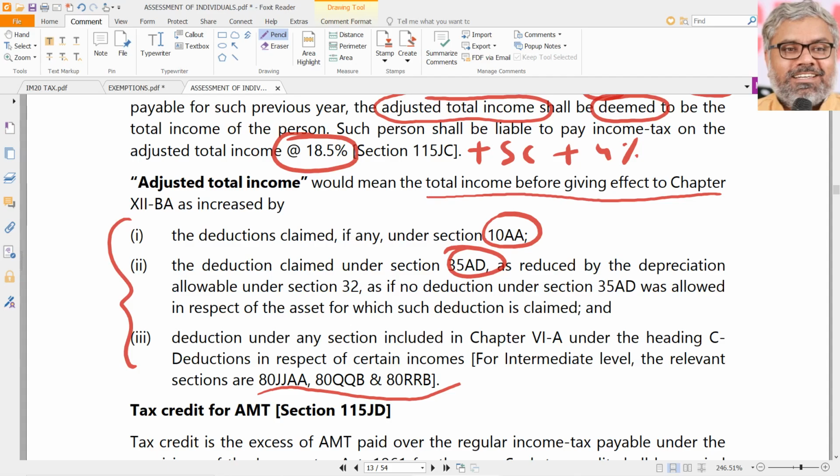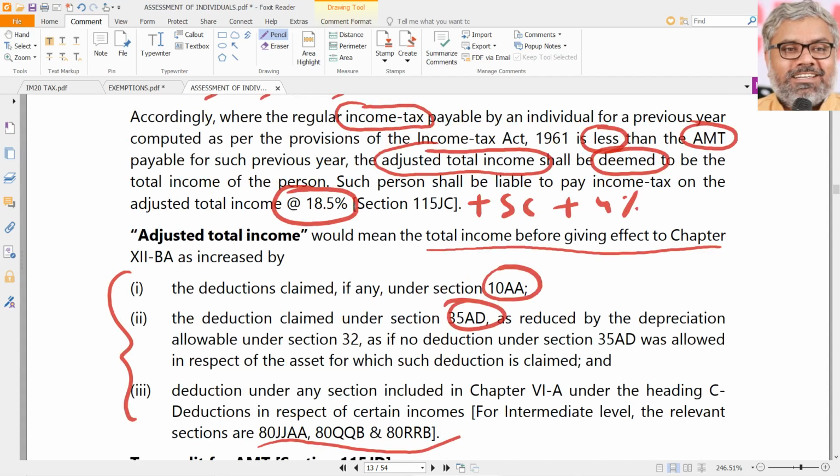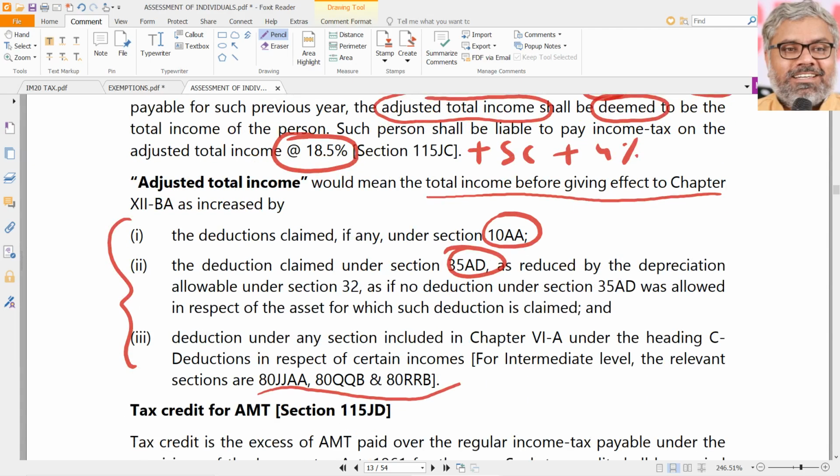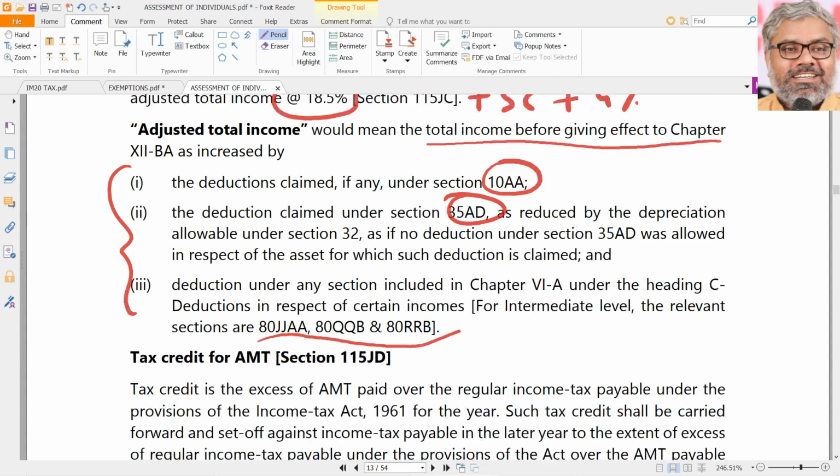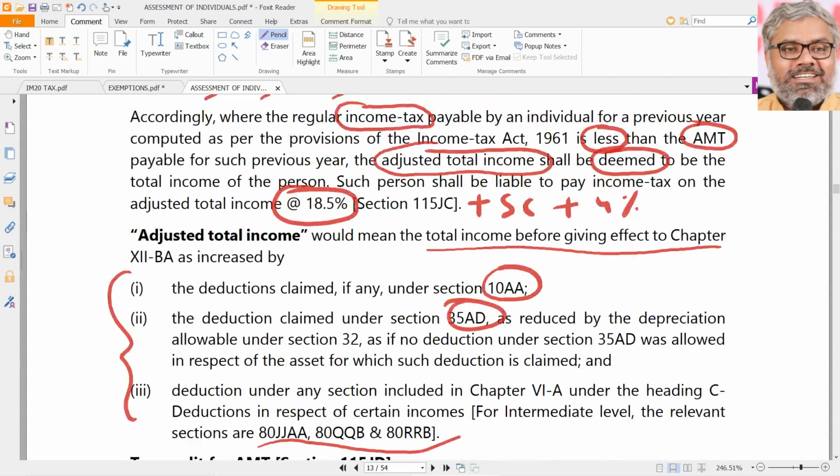That is what is adjusted total income, on which how much AMT is payable? 18.5% AMT is payable, plus surcharge plus cess is always there. Surcharge, if applicable, will also be required to be paid. But the point to be noted here is, if AMT becomes applicable, if the tax liability under normal computations is anyway less than AMT, automatically the adjusted total income is deemed to be the total income of the SSC. That's all. Normal total income, whatever we calculated, is not relevant. Adjusted total income itself will be deemed to be the total income of the SSC. Looks very unfair, but can't help it.